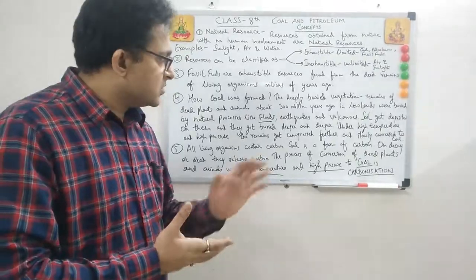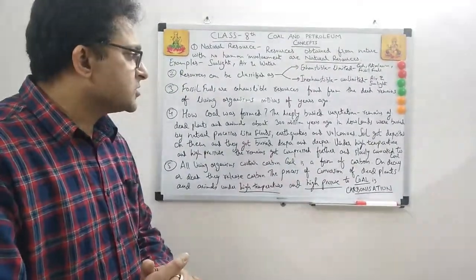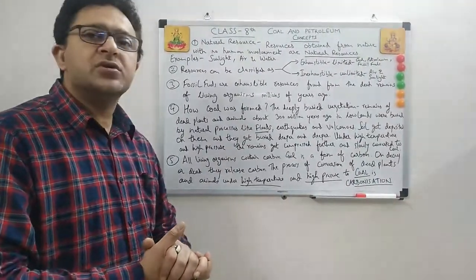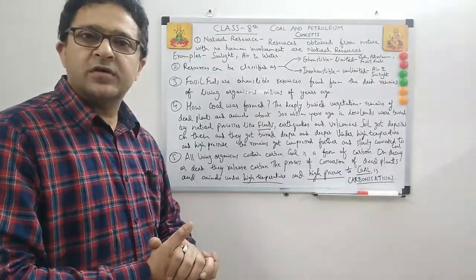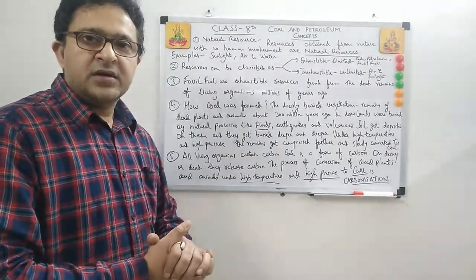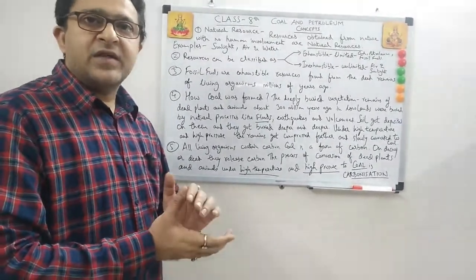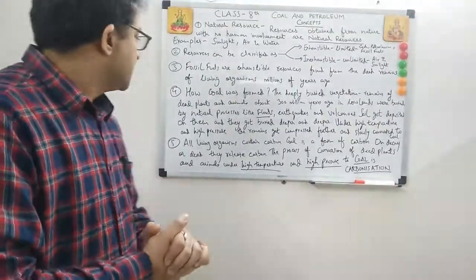When it got compressed, it slowly got converted to coal. It is a long process. It was not formed overnight, and so it is exhaustible, right? We need to respect and judiciously use natural resources.